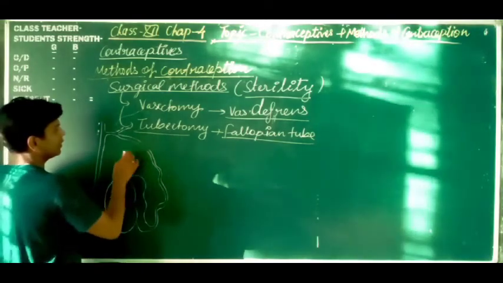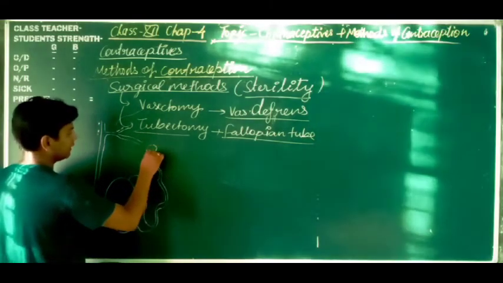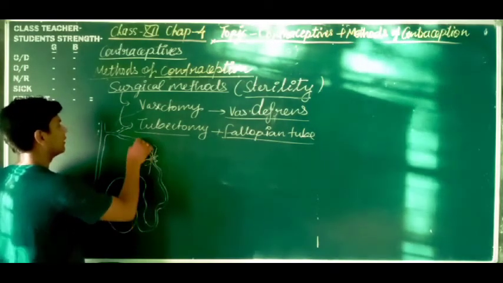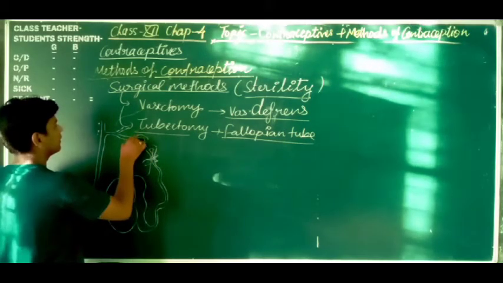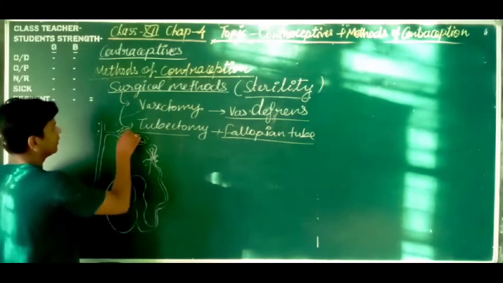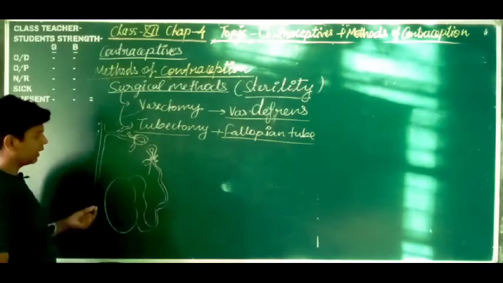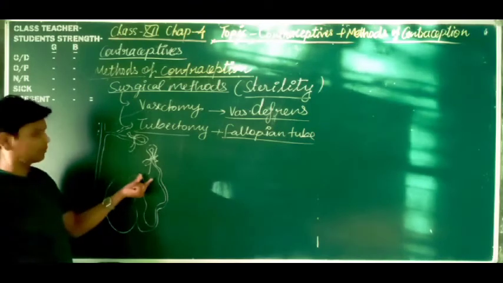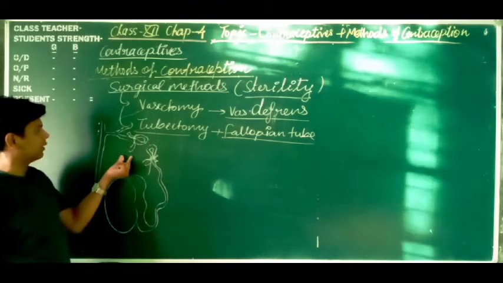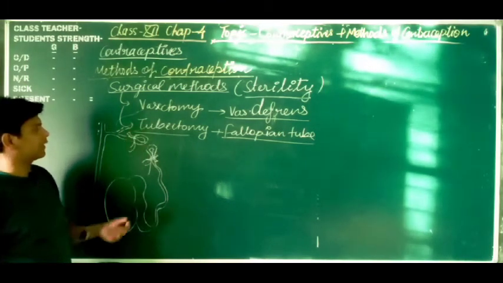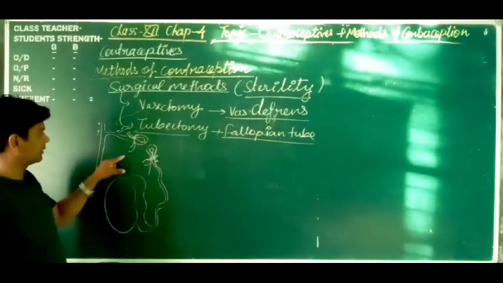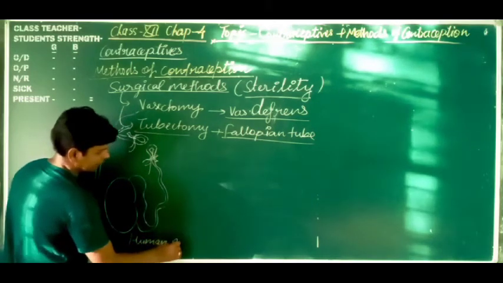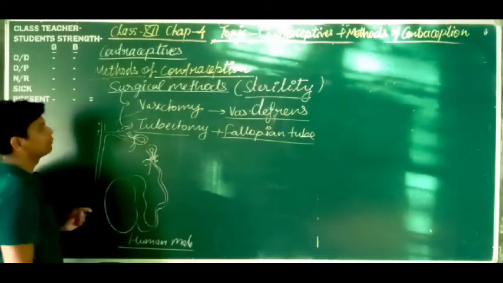So this is cut from here and tied up like this one, and here this is also tied up. So the chances of sperm movement are totally reduced through this vas deferens. So the surgery or cutting of the vas deferens is known as vasectomy. It occurs in the human male. So this is the vasectomy.